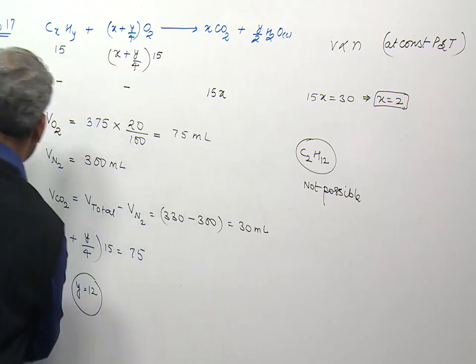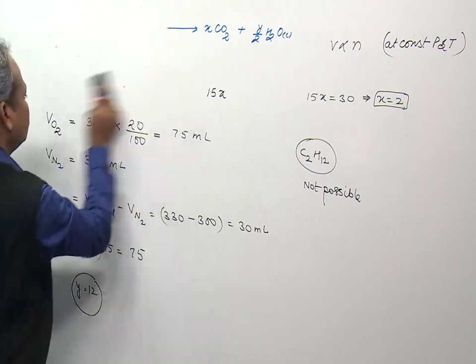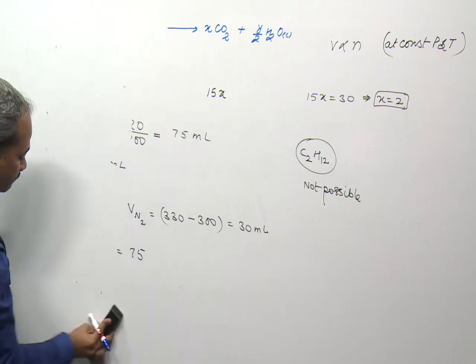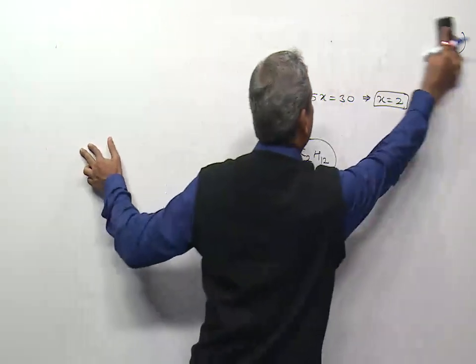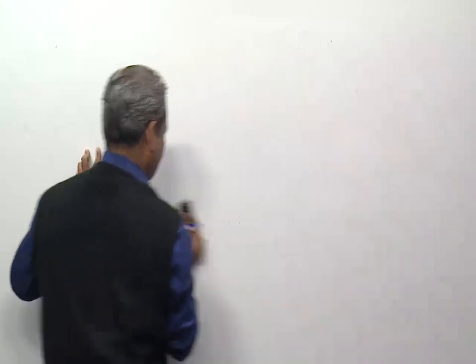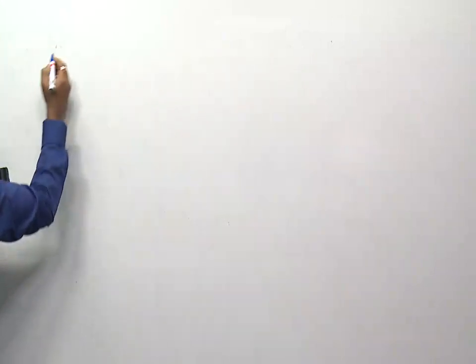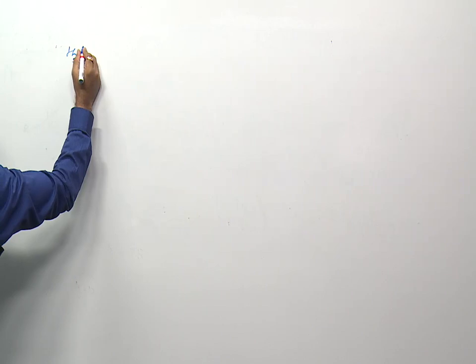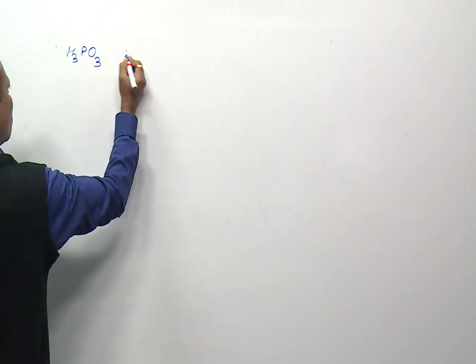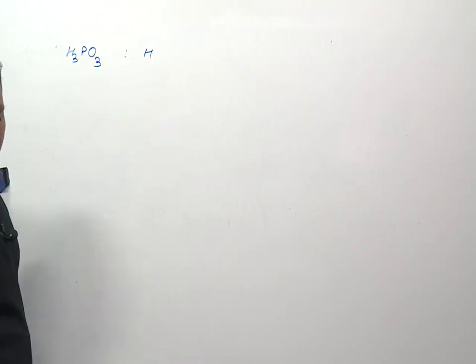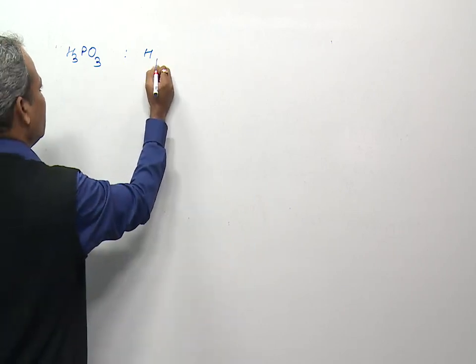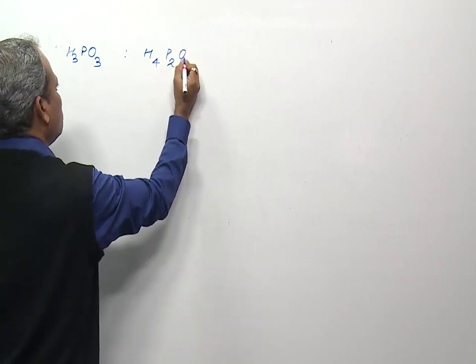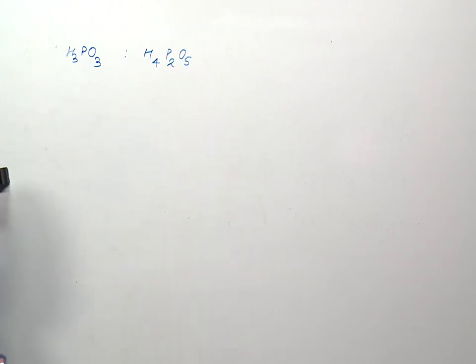Orthophosphorous acid is H3PO3, and H4P2O5 is pyrophosphorous acid.